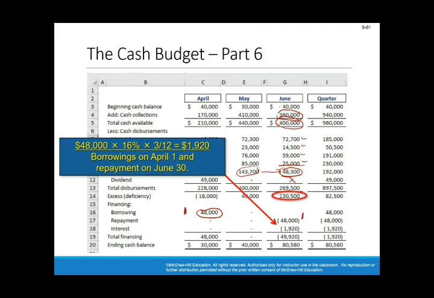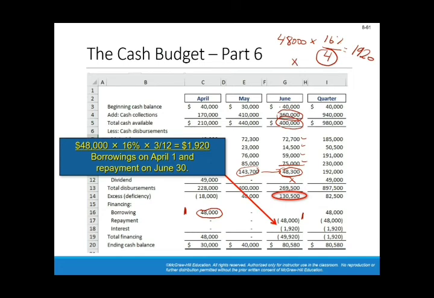The $48,000 which we borrowed has a 16% annual interest rate, per year, for 3 months. So simply divide by 4, 16 over 4, and this will get us 1920. Okay, 4 because we're talking about 4 quarters.